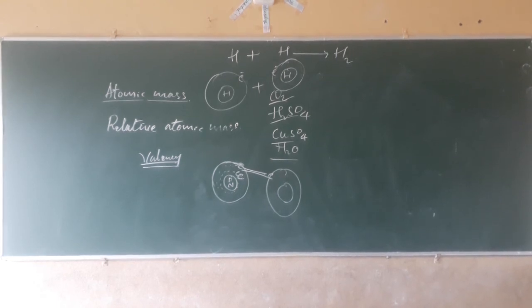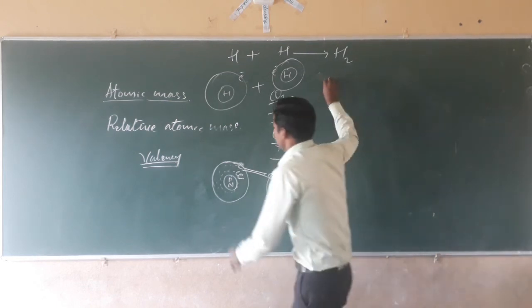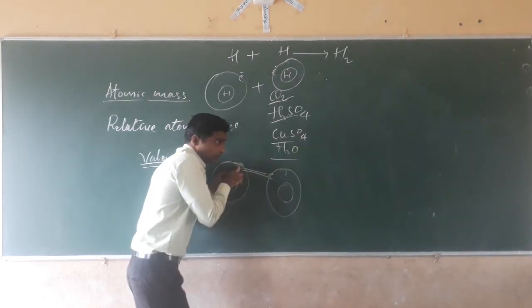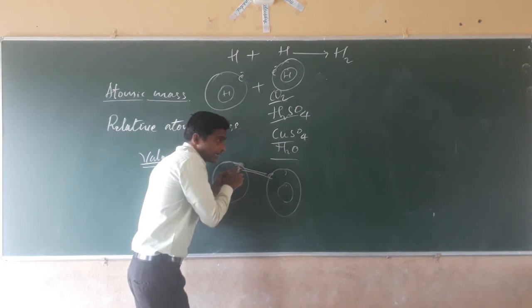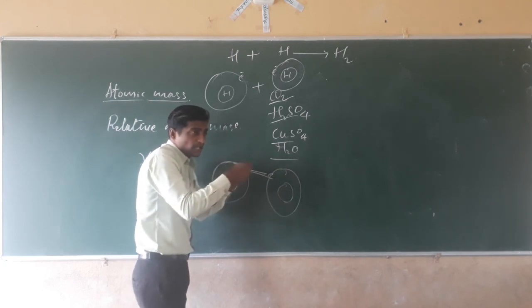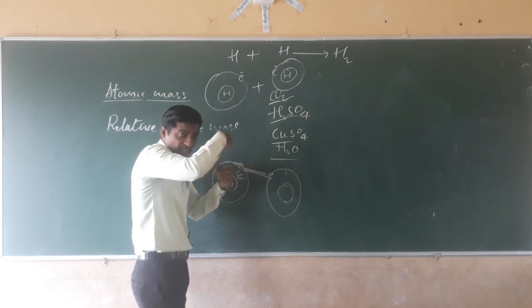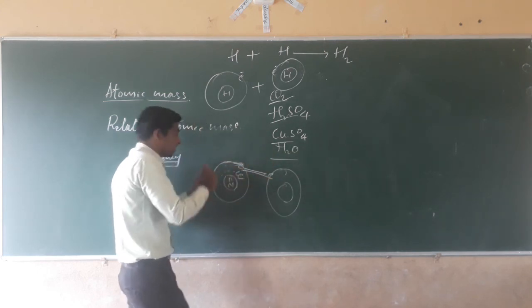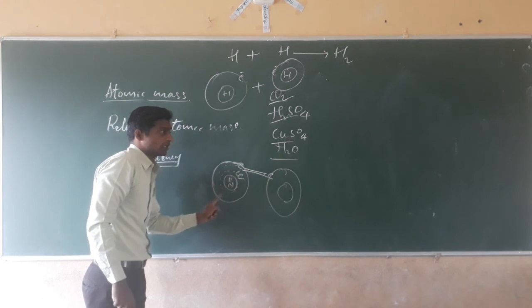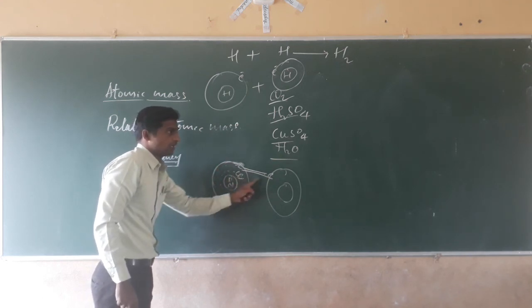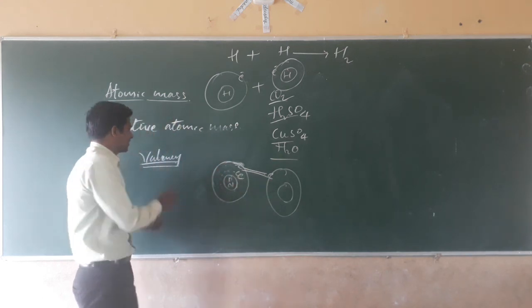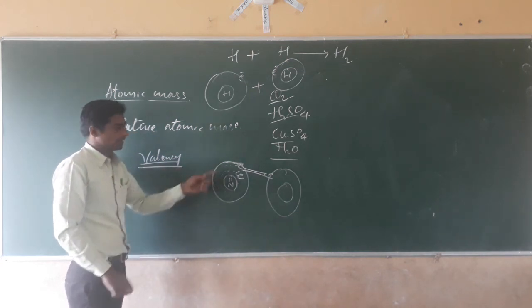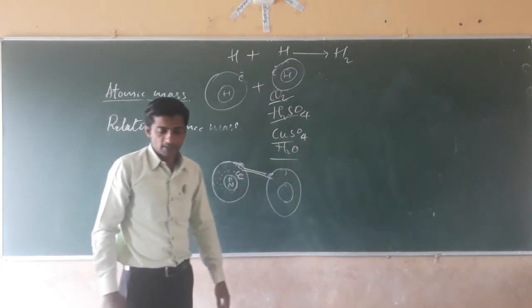It means by sharing electrons, or by gaining or losing electrons, they form the molecule. The electrons present on the outermost orbital participate in combination with the atoms of other elements. That combining capacity, or the unpaired electrons on the outermost orbital, is the valency.